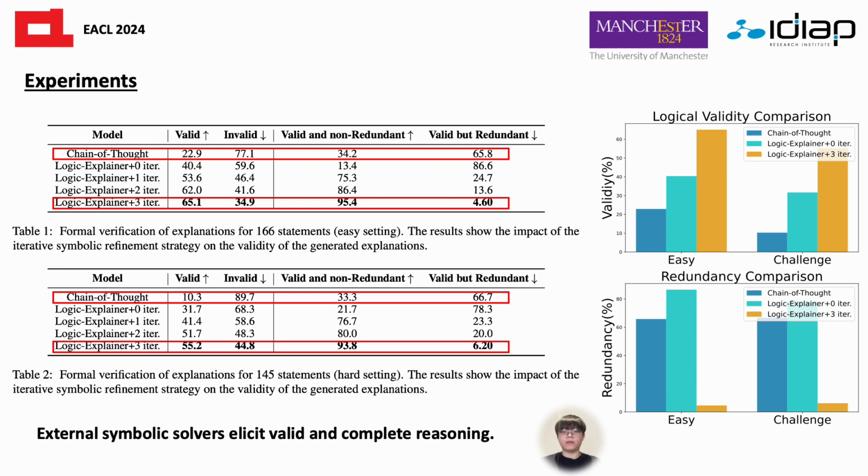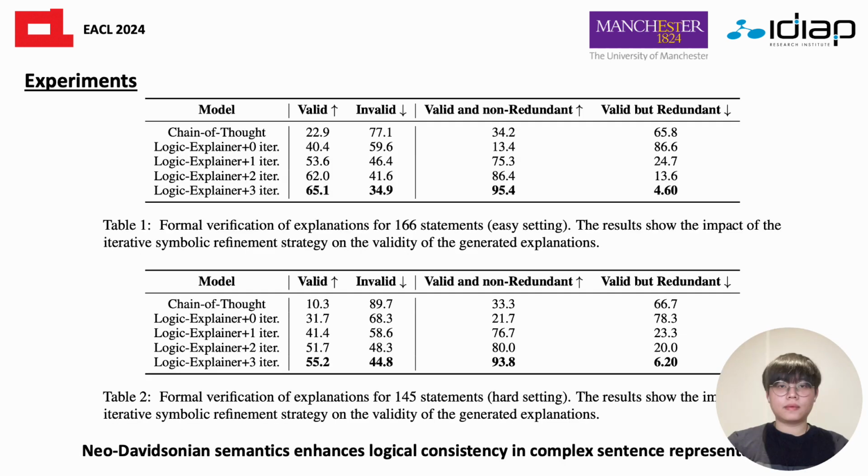In addition, we found that the symbolic reasoner can help to dramatically reduce the redundancy of the explanations. Besides, we also found that neo-Davidsonian semantics enhance logical consistency in complex sentence representation.